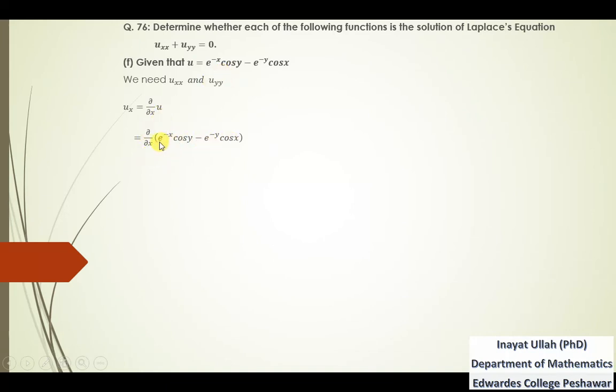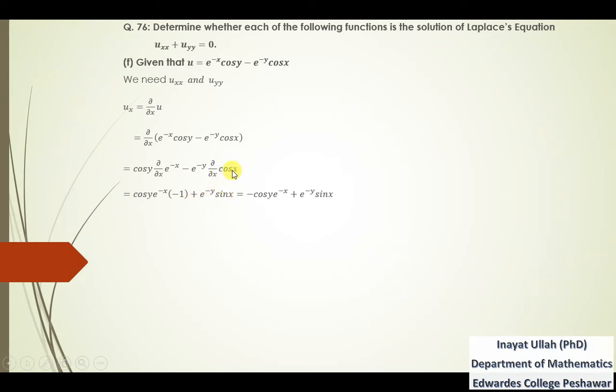Partial derivative of this function with respect to x: cos y will be kept constant, taking the partial derivative of e^(-x), and e^(-y) will be kept constant, taking the partial derivative of cos x. So the derivative of e^u is the same e^u, and the further derivative of u = -x is minus 1, and the derivative of cos x is minus sin x. So minus sin x, minus into minus is plus, and that is sin x.